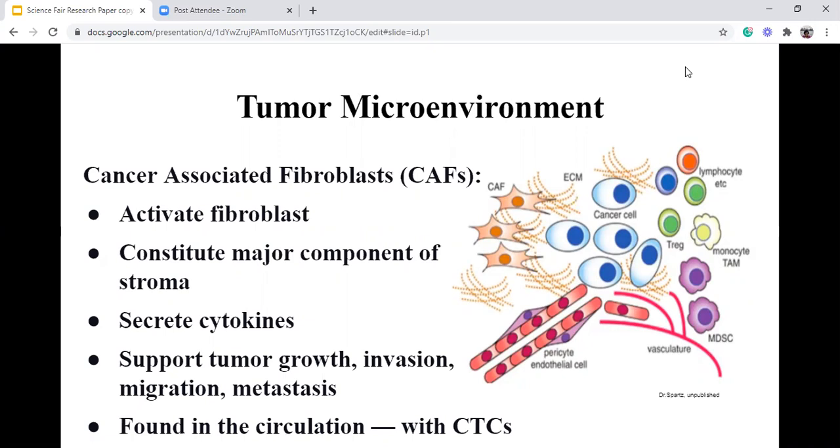They are activated fibroblasts and a major component found in the ECM, and they secrete signaling molecules called cytokines and support the invasion, migration, and metastasis. They are often found in the circulatory system along with CTCs.